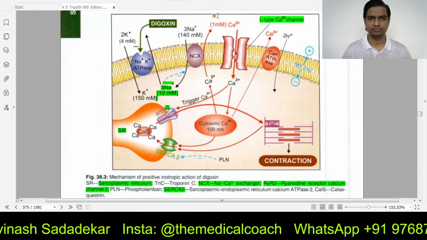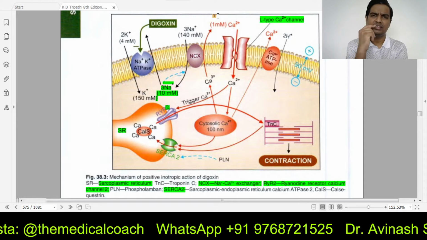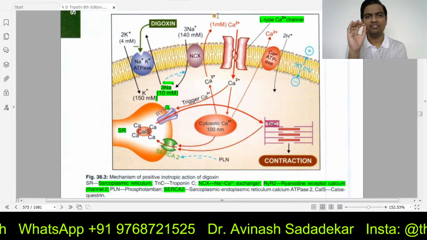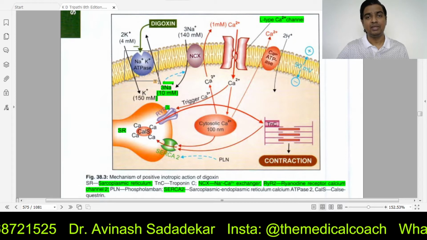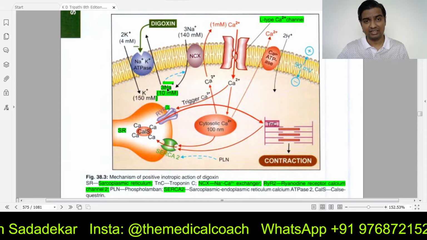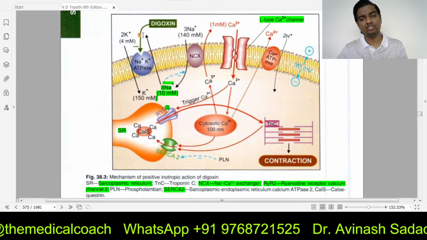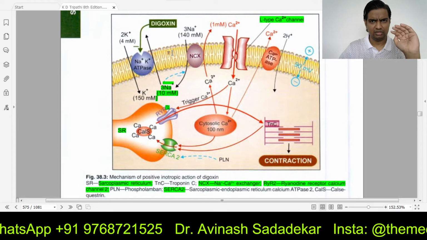Exchange offer. Now you might be wondering, why is sodium more outside the cell and why is it less inside the cell? Well, all our cells have a special transport protein called the sodium potassium ATPase pump. The job of this pump is to take sodium from inside and throw it out. That's the reason why cells have low concentration of sodium inside and more concentration of sodium outside. Clear?